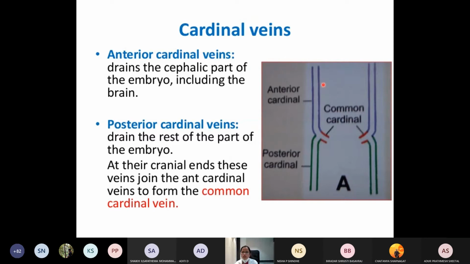Next is about the cardinal veins. There are two cardinal veins on either side of the body wall. Anterior cardinal veins will be draining the blood from the cephalic region of the embryo, and the posterior cardinal veins will be draining the blood from the lower part of the body. So these are the anterior and the posterior cardinal veins on the right and the left side respectively. The posterior cardinal veins will communicate cranially with the anterior cardinal vein through the common cardinal vein.